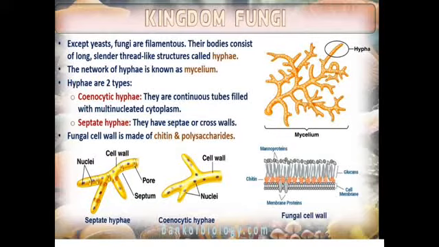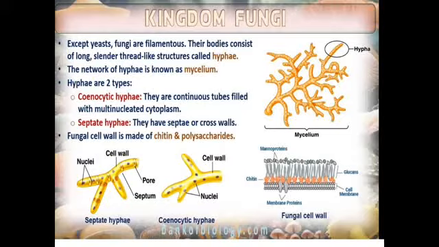Septate hyphae have a wall-like structure. That is why we call them septate. Septum is present in septate hyphae, and in each compartment there is a nucleus. A wall-like structure forms, and in each chamber, each room, there is a single nucleus.